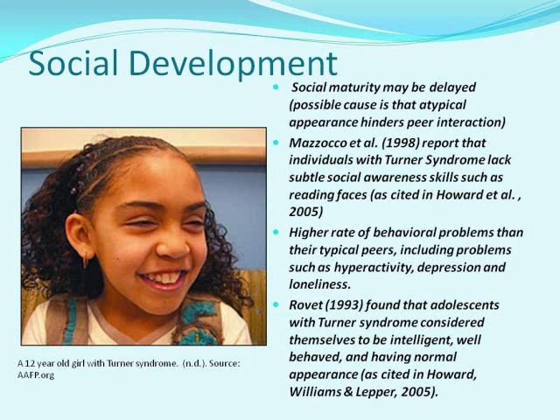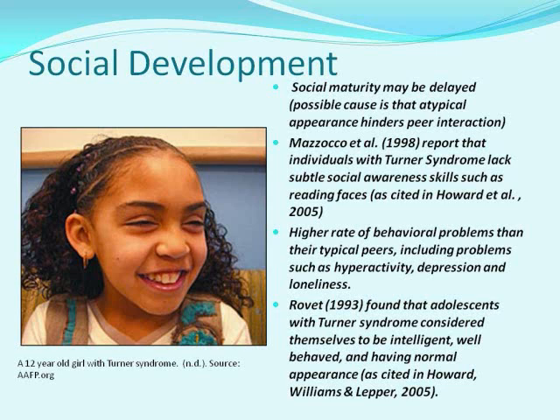Now I will discuss the social development of individuals with Turner syndrome. These individuals may have a delayed social maturity. A speculated cause is that their atypical appearance hinders interaction with peers. It has also been reported that individuals with Turner syndrome may lack subtle social awareness skills such as reading faces.